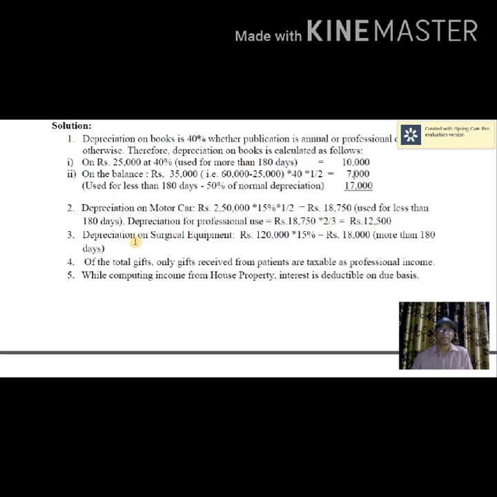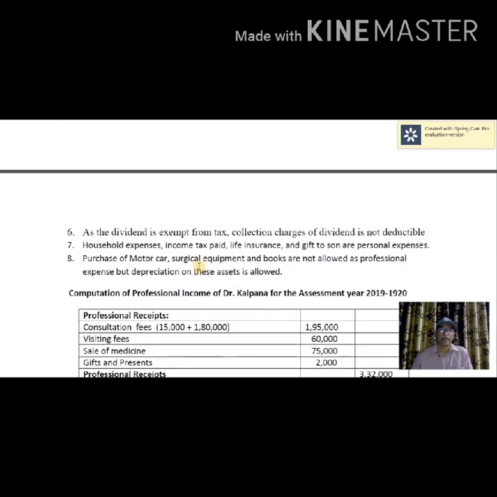Depreciation on surgical equipment, that is on rupees 1,20,000 at the rate of 15%, comes to rupees 18,000. And the surgical equipments were used in the previous year for a period more than 180 days. So normal 15% depreciation. Of the total gifts, only gifts received from patients are taxable as professional income. While computing income from house property, interest is deductible on due basis. As the dividend is exempt from tax, collection charges of dividend is non-deductible.